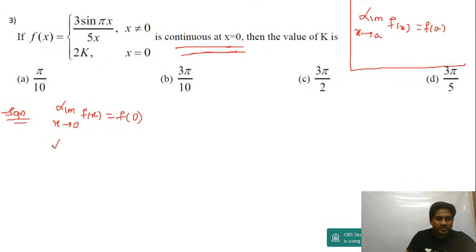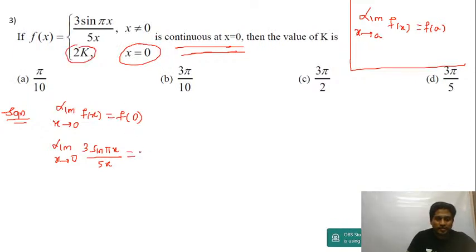So this can be written as limit x tending to 0, f of x will be equal to 3 into sine pi x upon 5x, is equal to f of 0. That's already mentioned in the question. At x is equal to 0, f of x is equal to 2k.